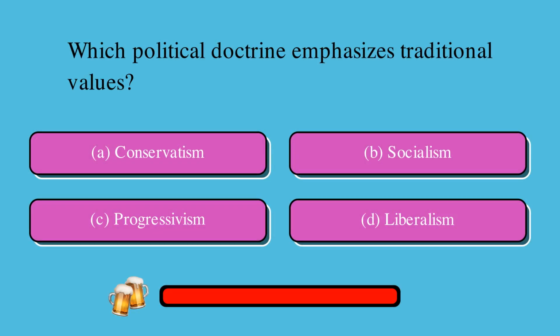Which political doctrine emphasizes traditional values? Is it A, conservatism, B, socialism, C, progressivism, or D, liberalism? The correct answer is A, conservatism.